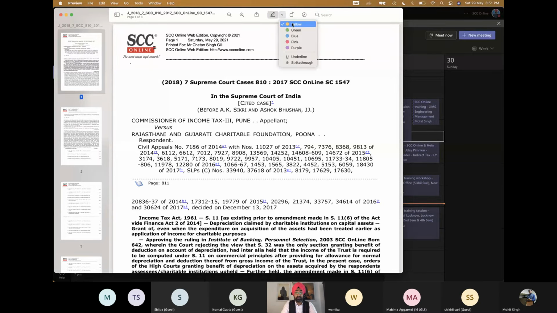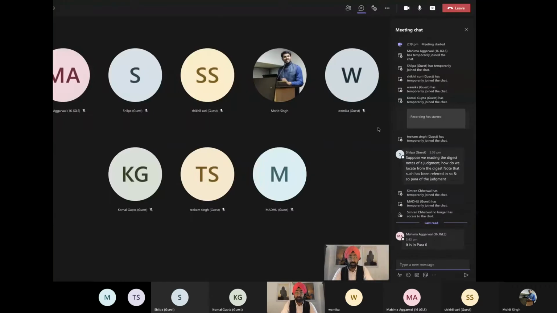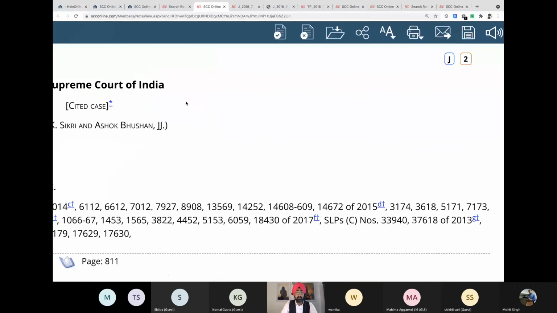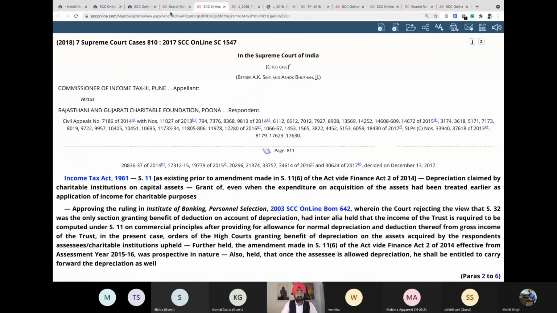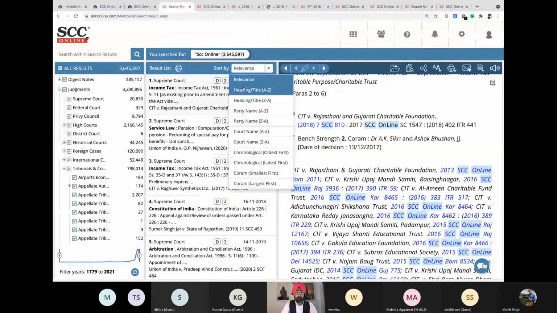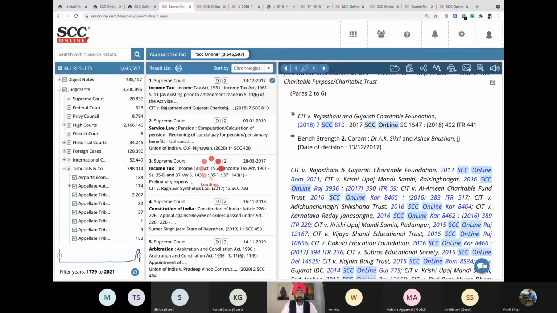I can take this. Let's take yellow. Okay, I think we have recently, no, sorry. This judgment has a head note, so this will not happen. Sorry, my mistake. That's completely my mistake. Wait a sec. Latest first. So any judgment which has a head note, you'll not be able to highlight. That's been the recent change.